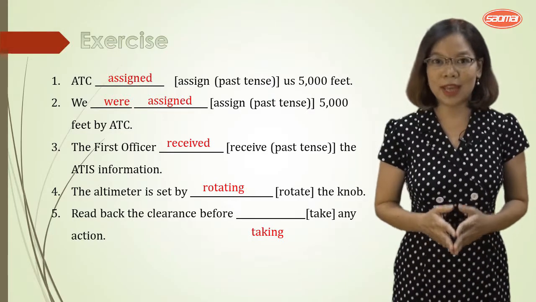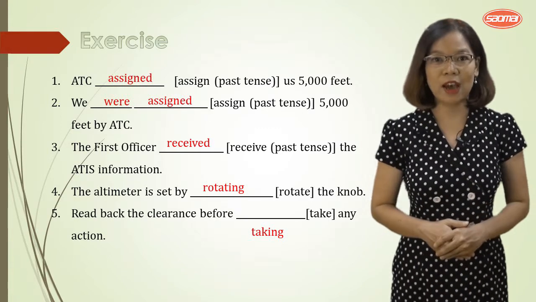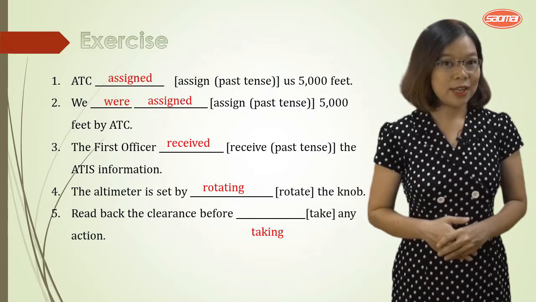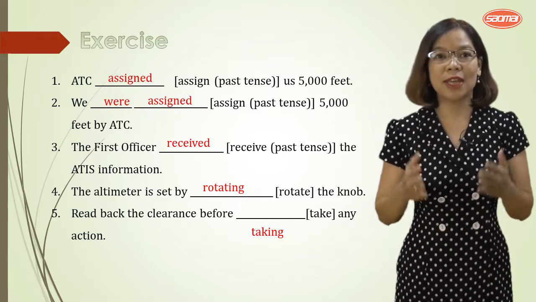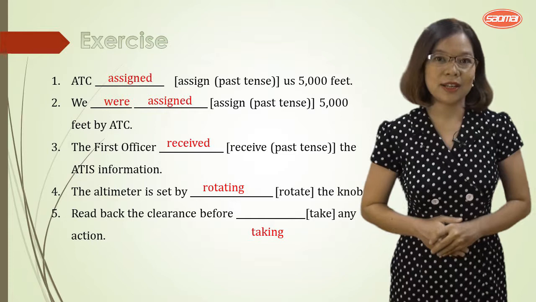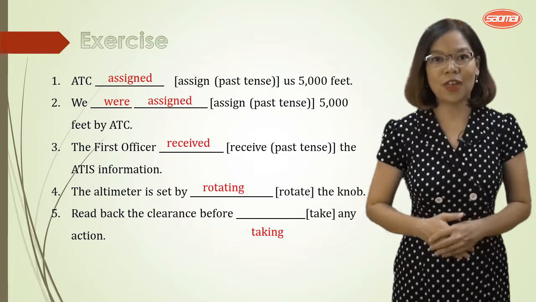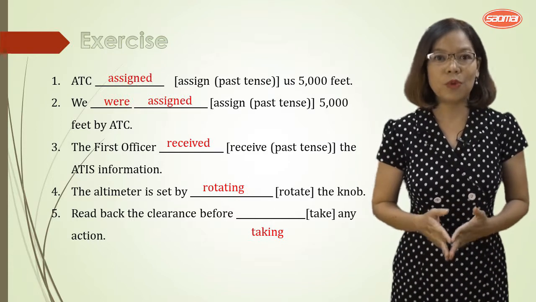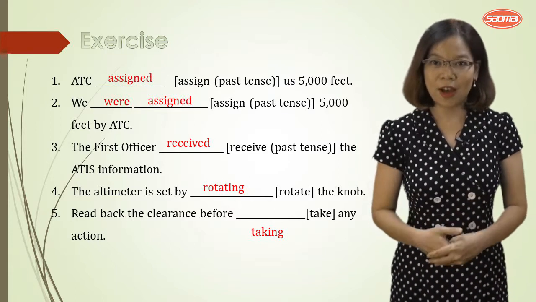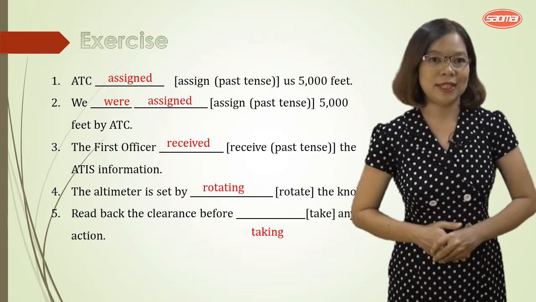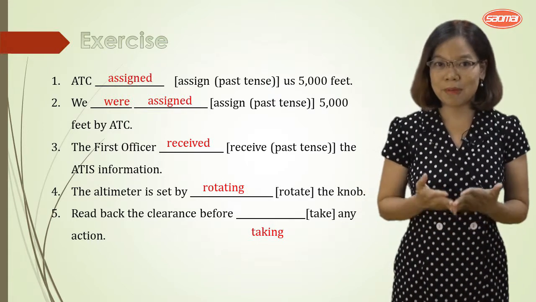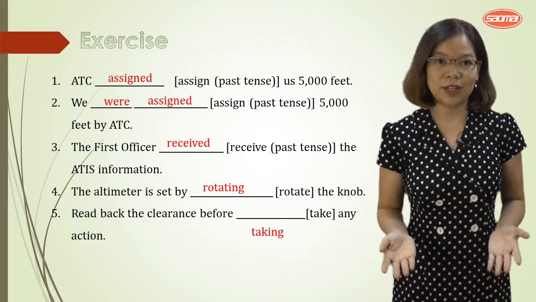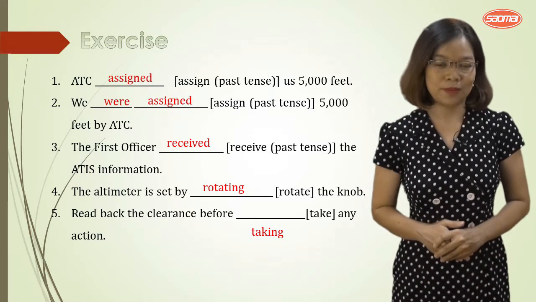So number 1, ATC, and we have the verb assign and the hint past tense. So in this sentence, we have to use the active voice. ATC assigned us 5,000 feet. And how about number 2? We were assigned 5,000 feet by ATC. How about number 3? The first officer received the latest information.